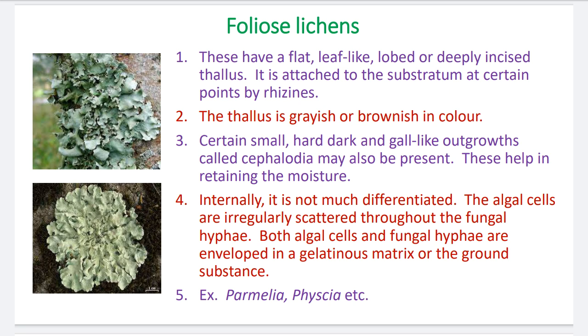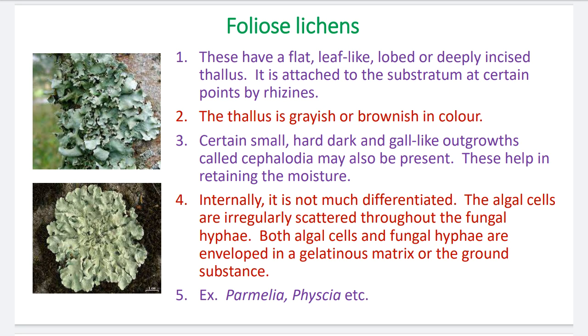Number 4, internally it is not much differentiated, meaning anatomically it is poor. The algal cells are irregularly scattered throughout the fungal hyphae. The algal cells are unicellular, and the fungal cells called hyphae are scatteredly arranged, meaning diffusely arranged in the anatomy of the thallus.